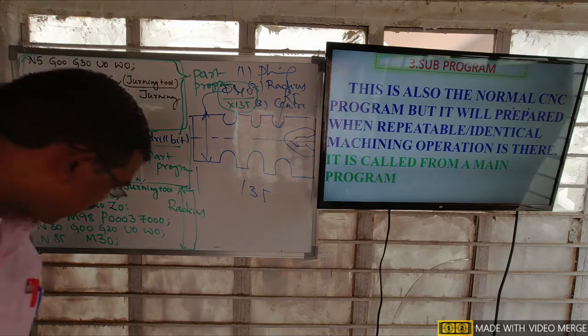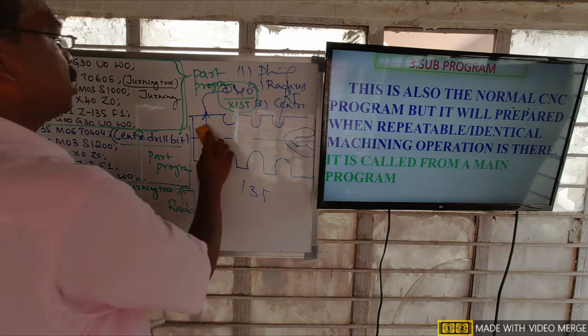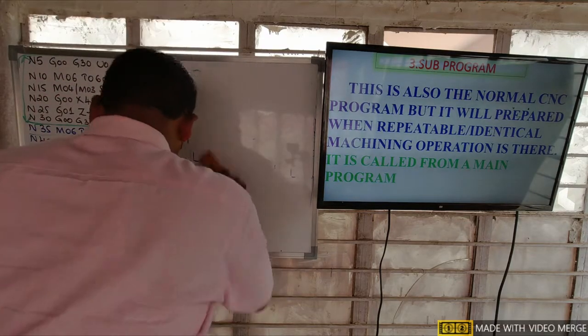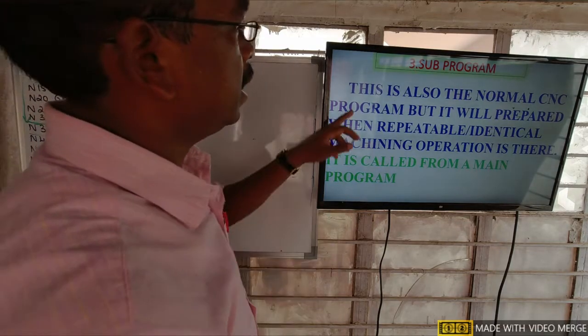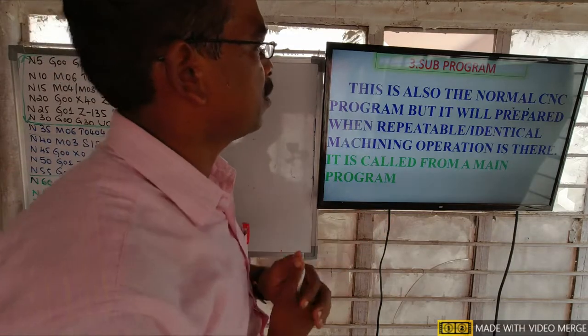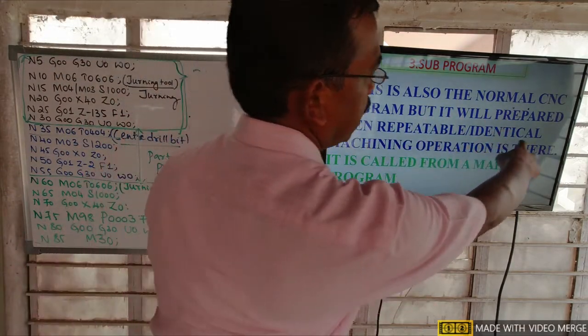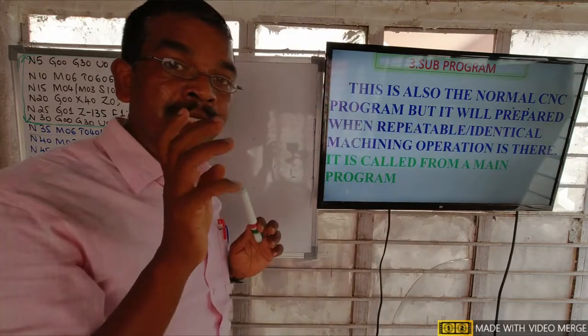What is a subprogram here? This is also a normal CNC program, but it is prepared when repeatable or identical machining operations are there.